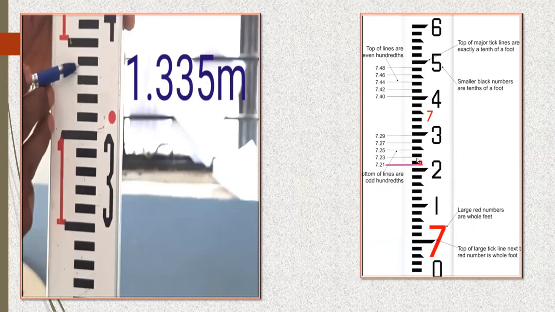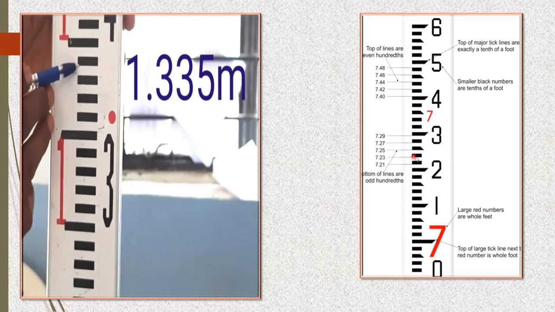Now each of these horizontal lines, what you can see, 1, 2, 3, 4, 5, isn't it? So each of these is 0.5 units. If it is showing in the below portion, it is 7.2, plus 0.1, it is 7.21 in this way. So it is 7.21.